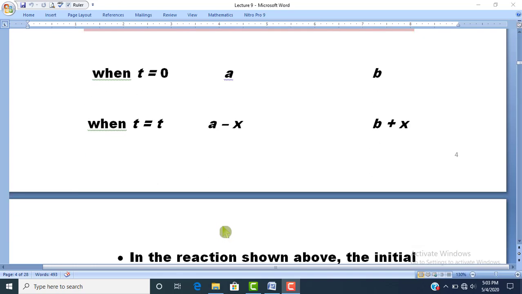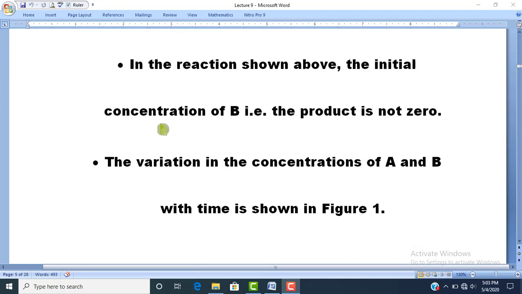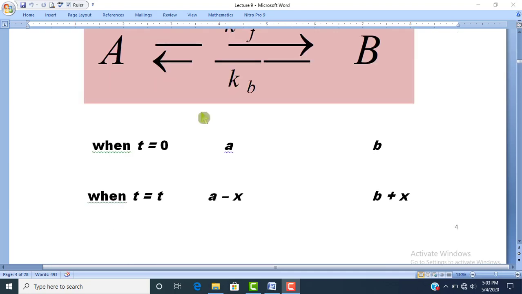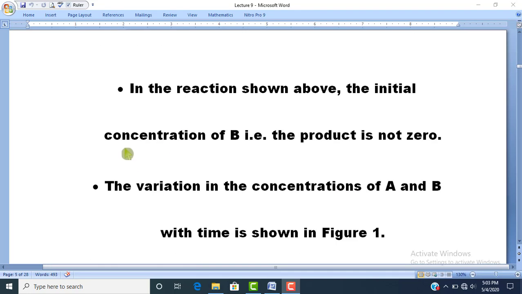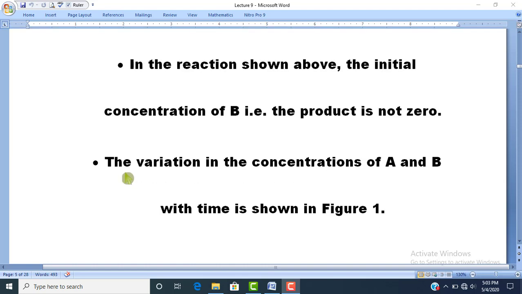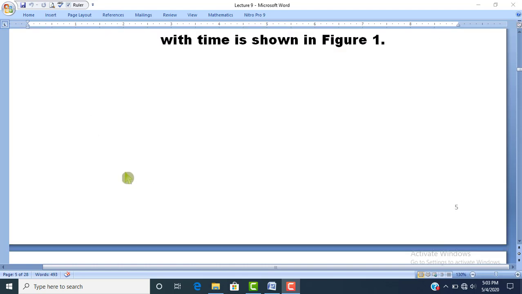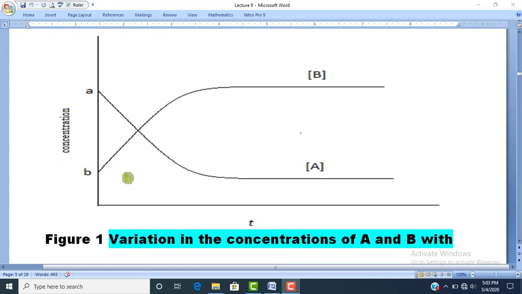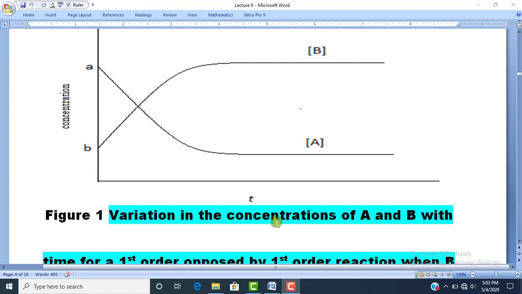Dear students, in the reaction as shown here, the initial concentration of B, it means the product concentration, is not 0. The main point to remember is this. The variation in concentration of A and B with time can be shown in figure number 1. This is figure number 1, which shows the variation in concentration of A and B.